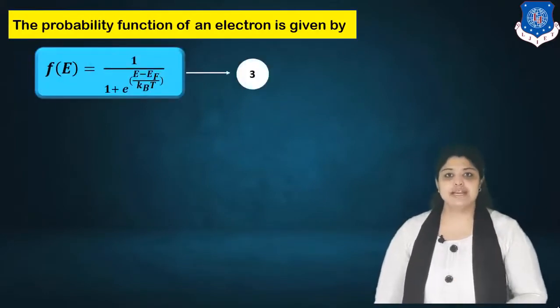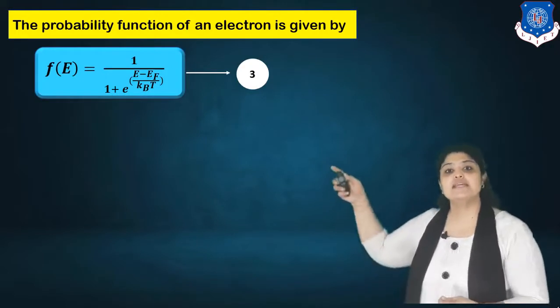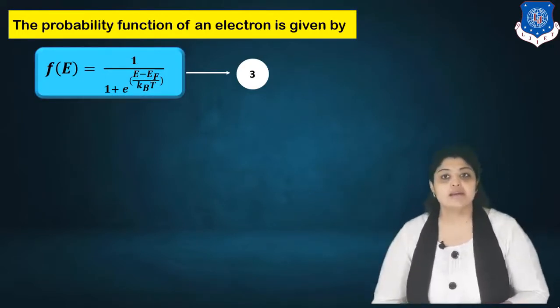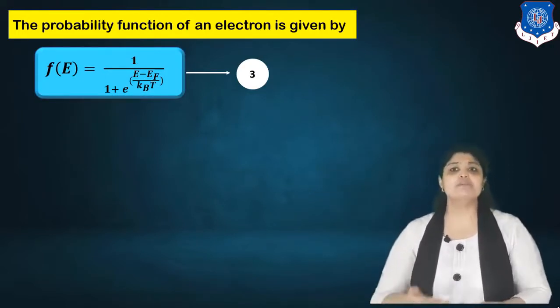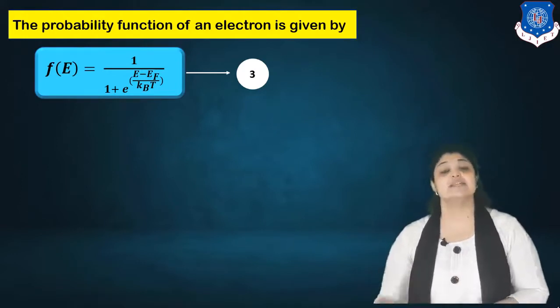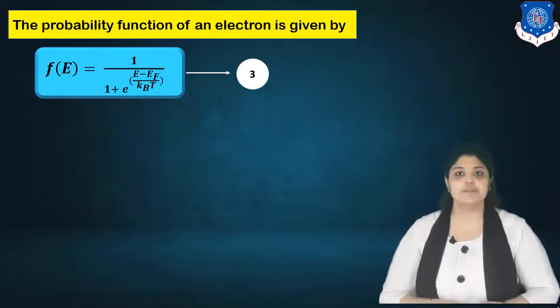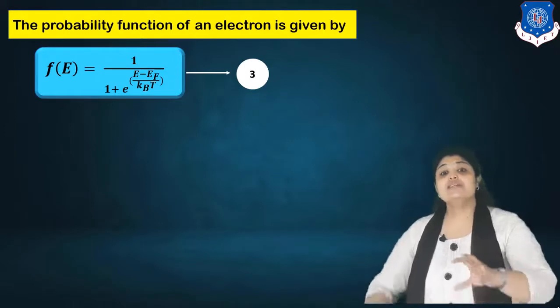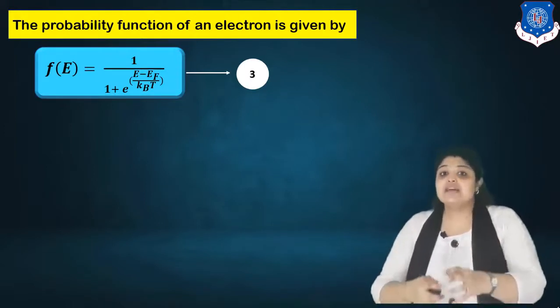The probability function of an electron is given by F(E) is equal to 1 upon 1 plus e raised to E minus Ef upon kBT. This is the standard equation based on the Fermi-Dirac statistics. Again, we had studied it in electronic materials. So equation number 2 and equation number 3 can be combined.